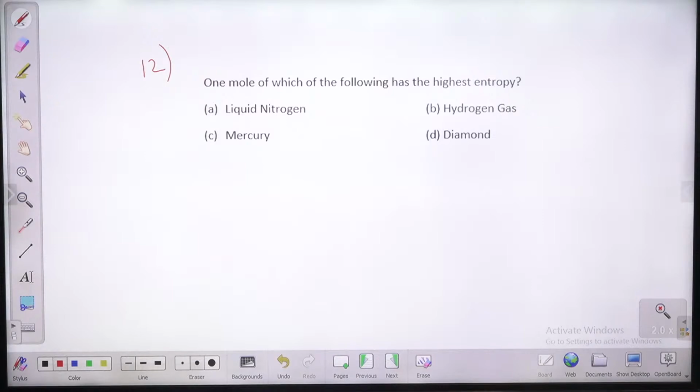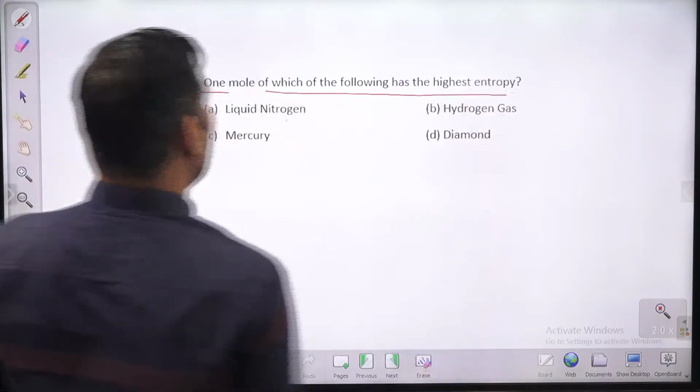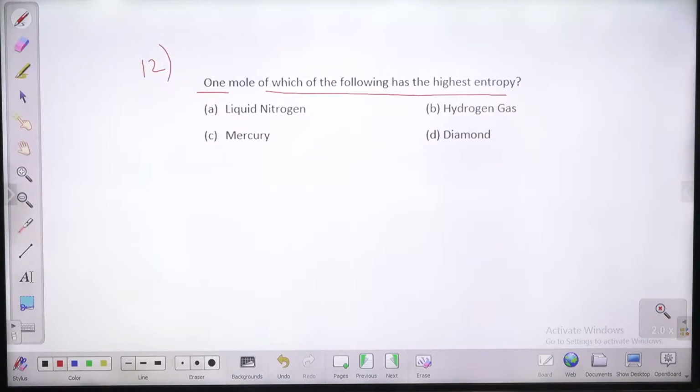Again, very simple question, guys. It's a very simple common sense question. Try to answer. One mole of which of the following has highest entropy? सबका मास सेम है बच्चों. Liquid nitrogen, hydrogen gas, mercury, diamond. Highest entropy किसका होगा बच्चों?